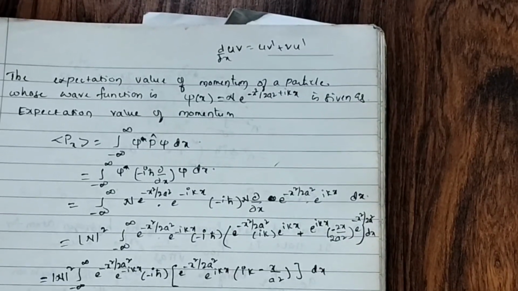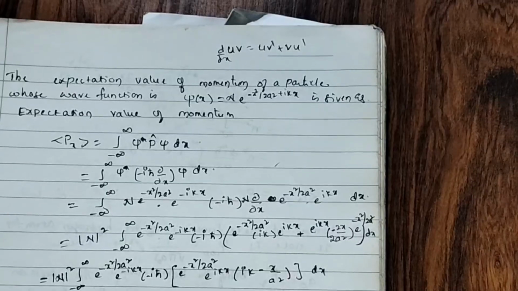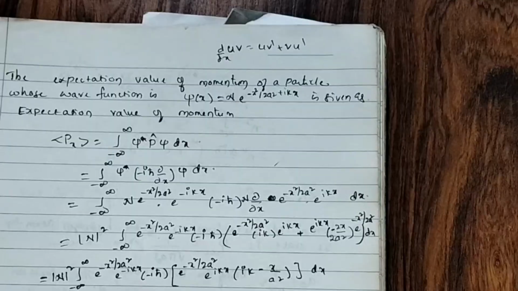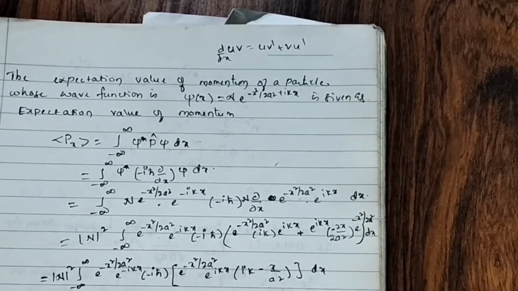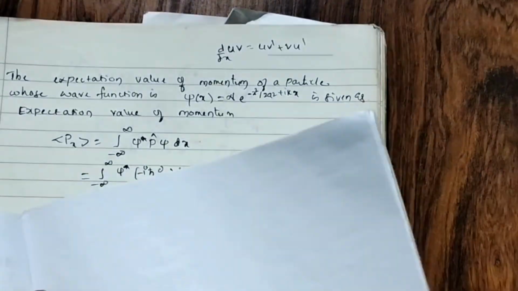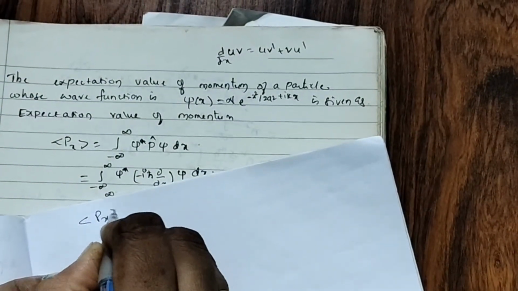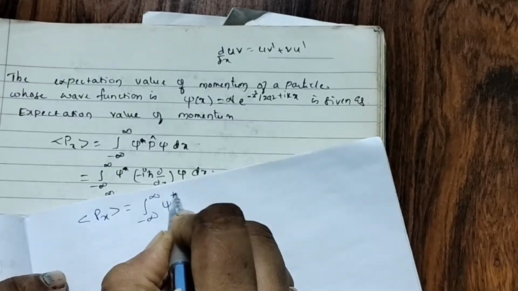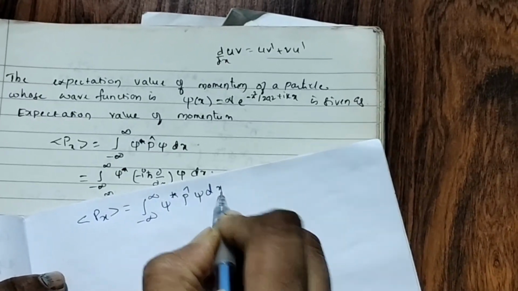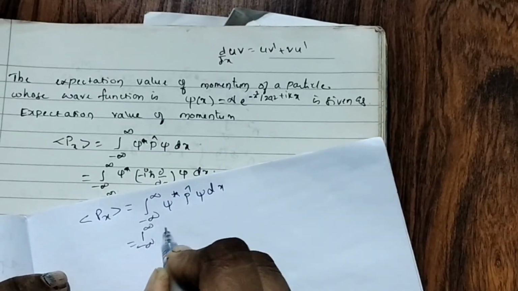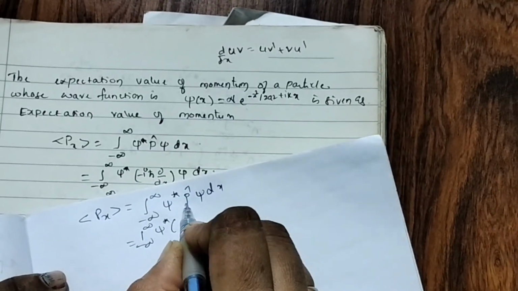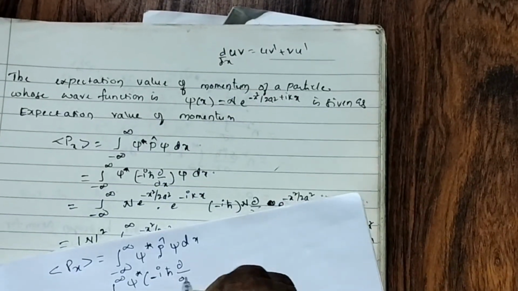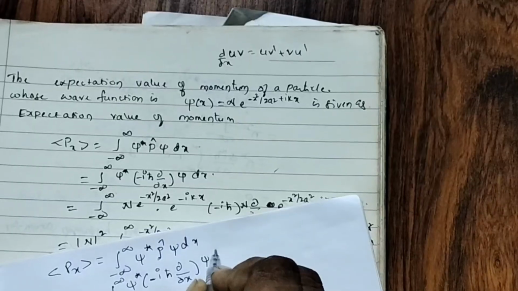Now we use the same formula, integral psi star. Here he asked for the expectation value of momentum. What is that? Integral from minus infinity to plus infinity of psi star times the momentum operator times psi dx. In the last videos we discussed the momentum operator is minus i h cut dou by dou x.